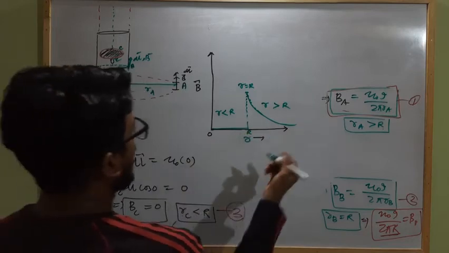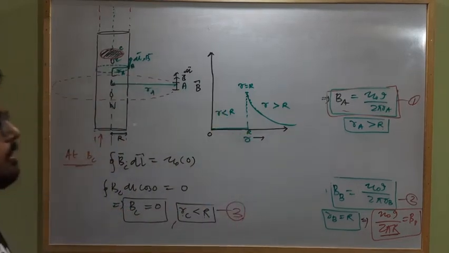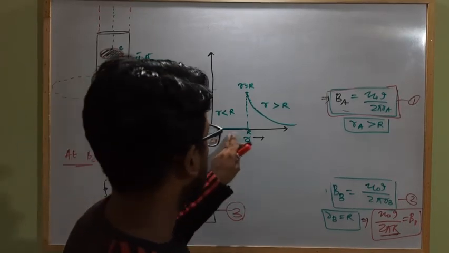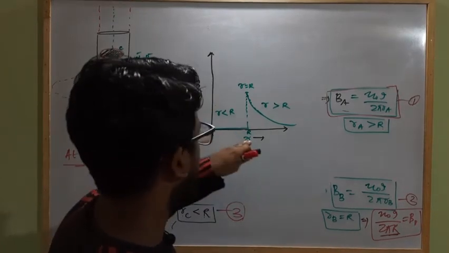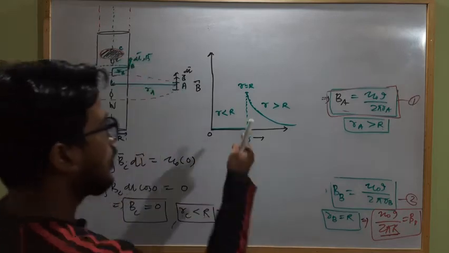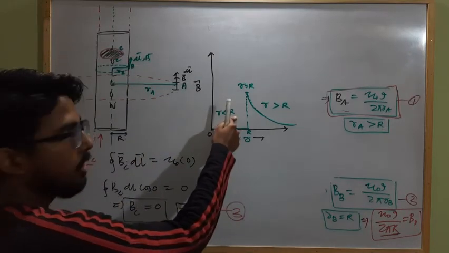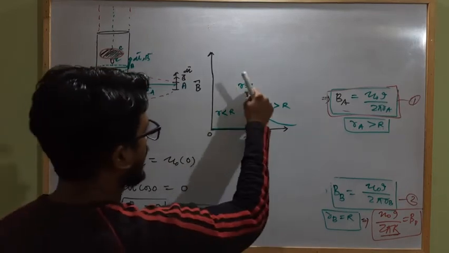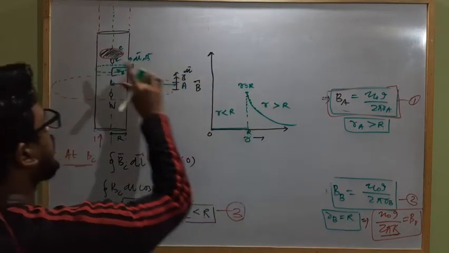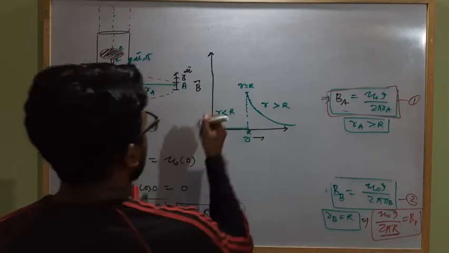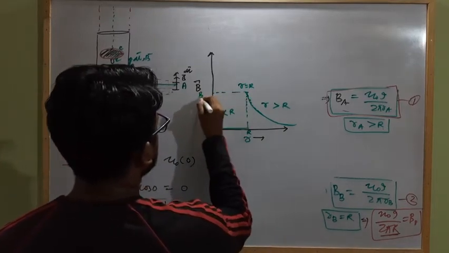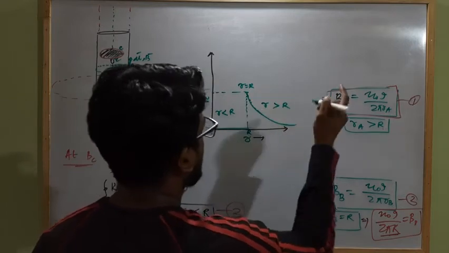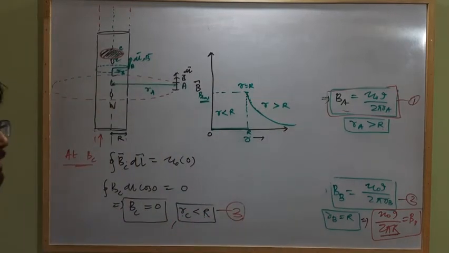What is R? R is the radius of the current carrying hollow conductor. Clear? This is the graph for variation of B with respect to distance from its axis. When r is less than the radius of the current carrying conductor, it will be 0 within it. When r equal to R, the radius of the current carrying conductor, the B will be maximum, B max. And when r is greater than R, gradually the B decreases. Clear?